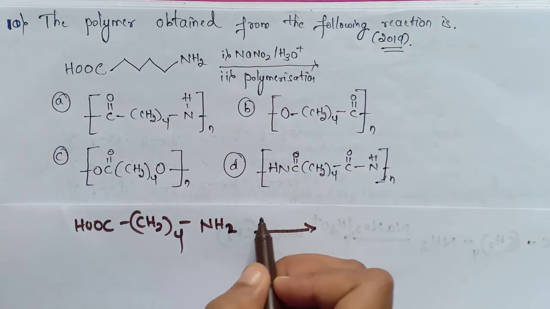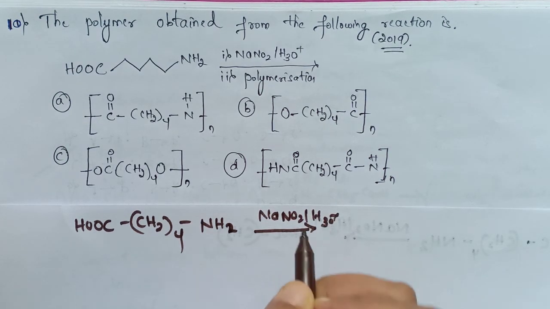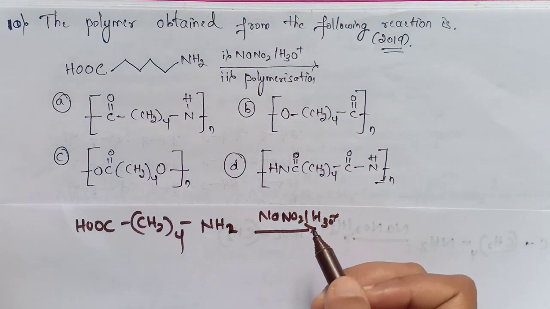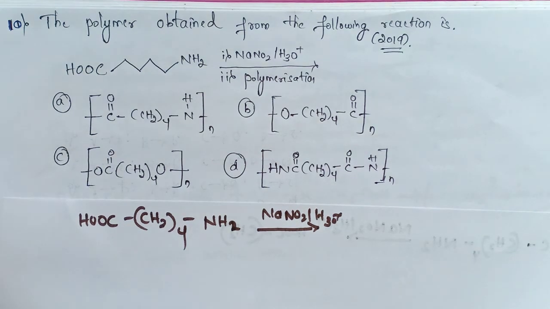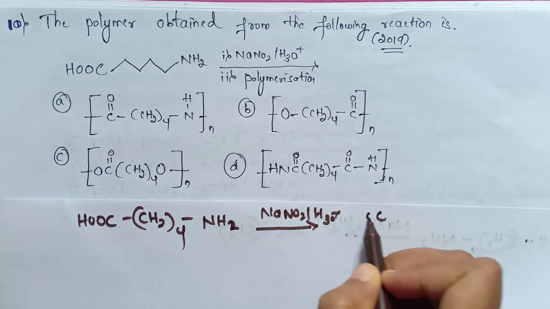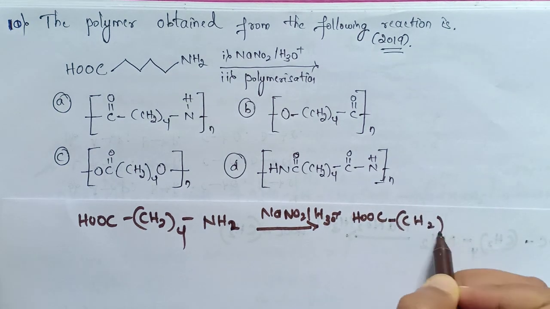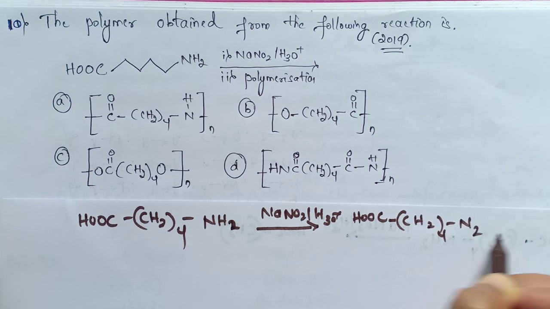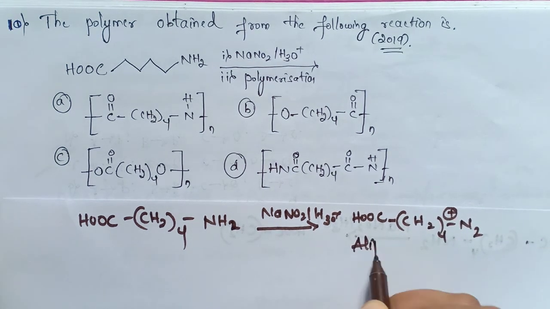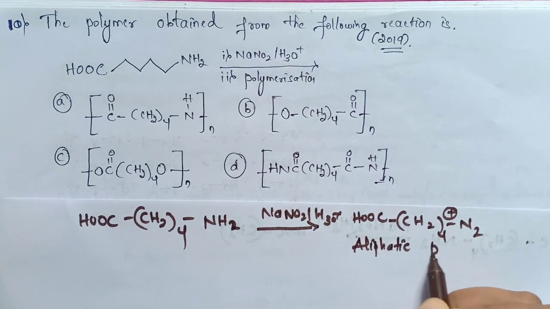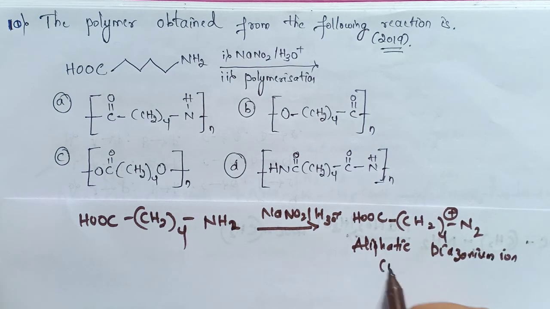When it is reacted with NaNO2 and H3O+, we will obtain the aliphatic diazonium ion: COOH, CH2 four times, N2+. It is the aliphatic diazonium ion. It is unstable.